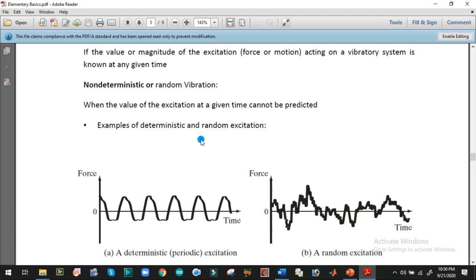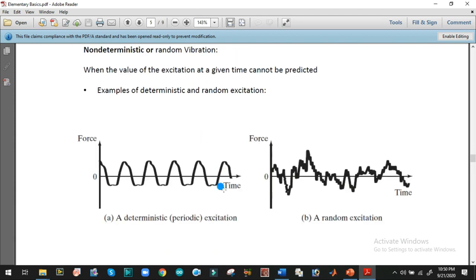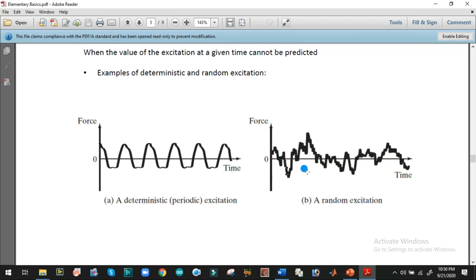Here example is given. For example, examples of random vibration. Here you can determine the value of vibration, for example, with respect to force and time at any point across the time period. But here it is a random excitation. You can see it is quite difficult to interpret the value of force with respect to time.